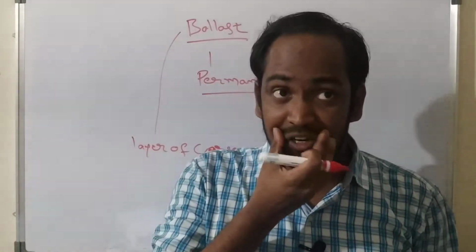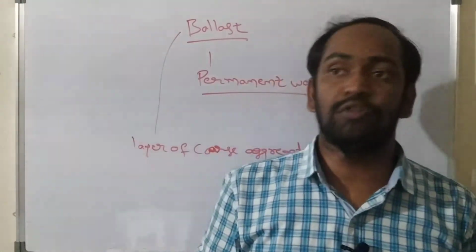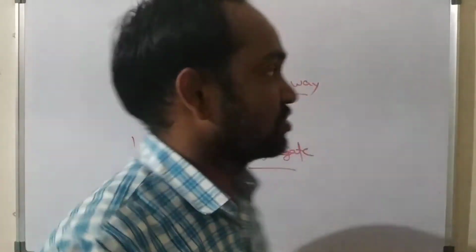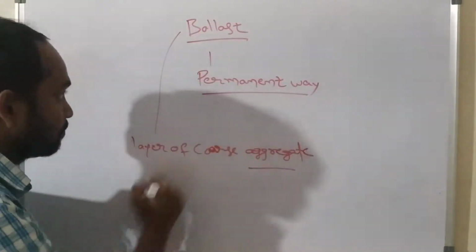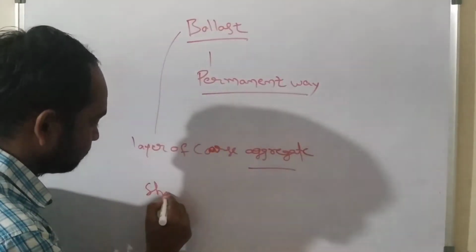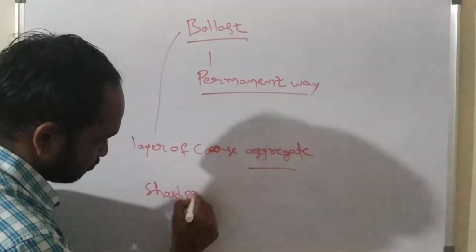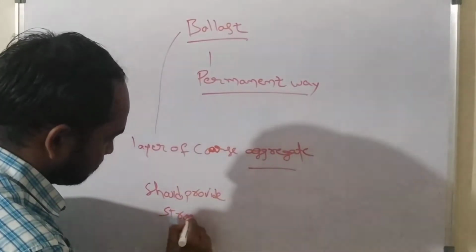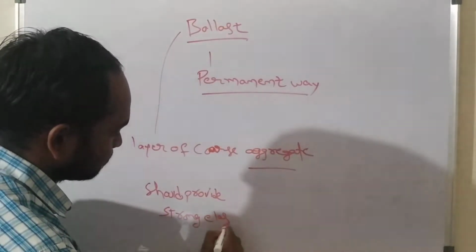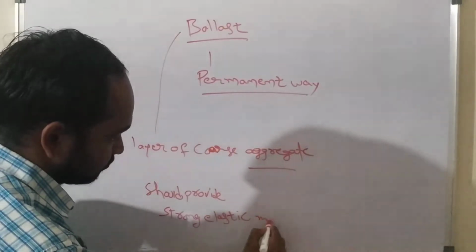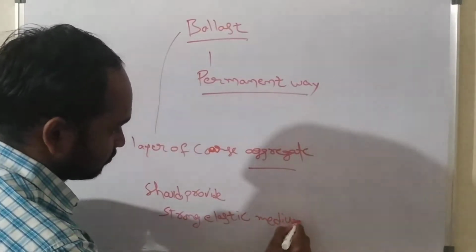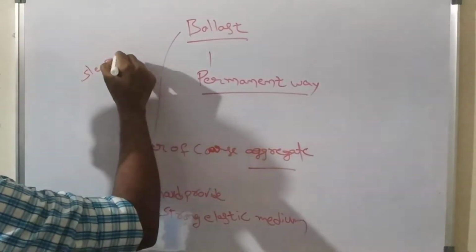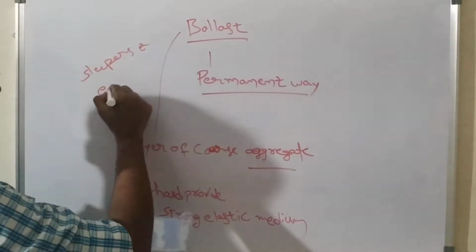The material used as ballast should provide a strong elastic medium between sleepers and the ground. Understand now? So the material which is used as ballast should provide a strong elastic medium between sleepers and ground or earth.